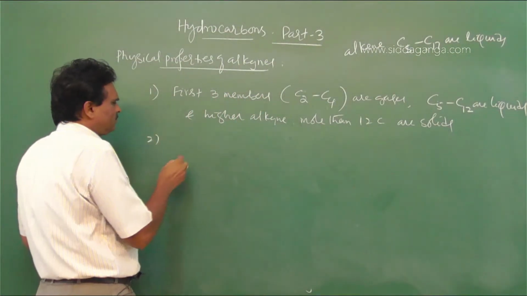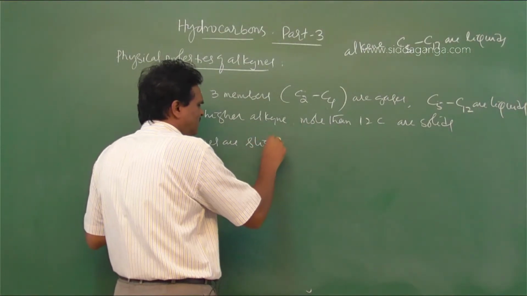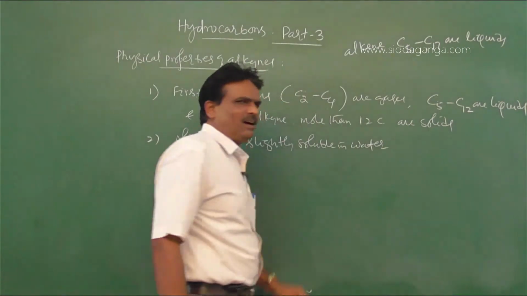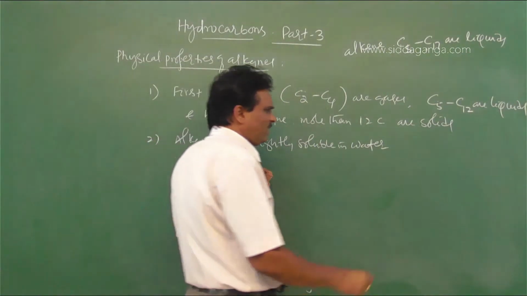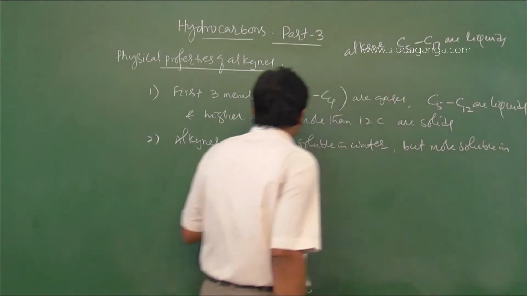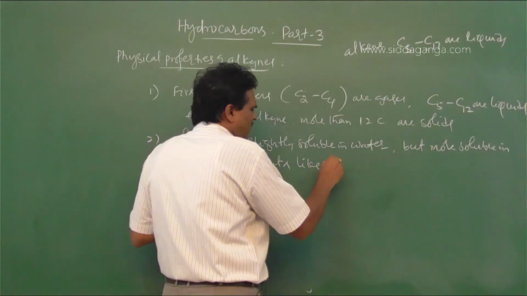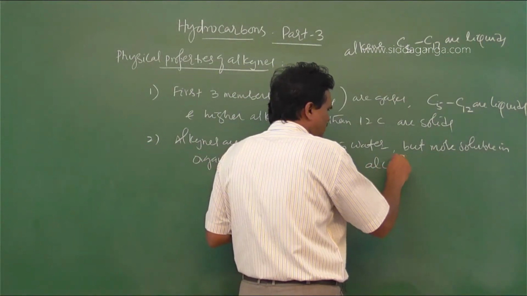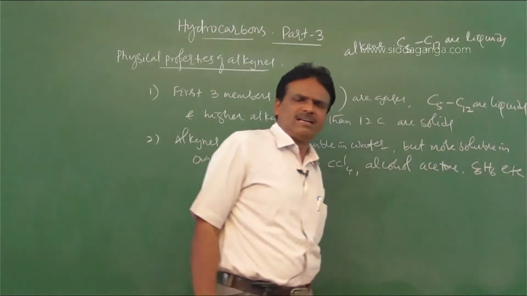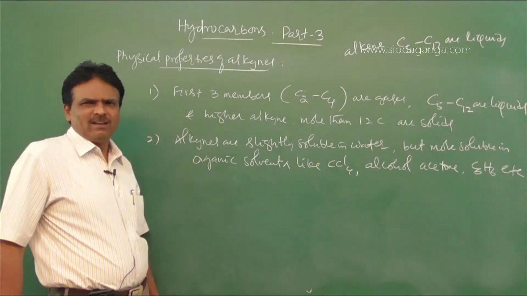Then the second one: alkynes are slightly soluble in water, but more soluble in organic solvents, like carbon tetrachloride, alcohols, acetone, and also benzene, etc. Alkynes are soluble in organic solvents, but have very low solubility, slightly soluble, in water.